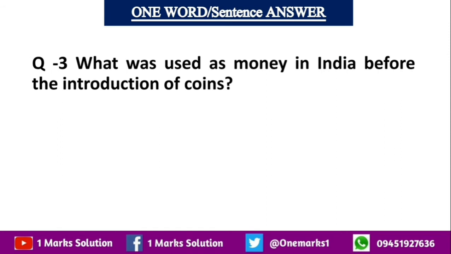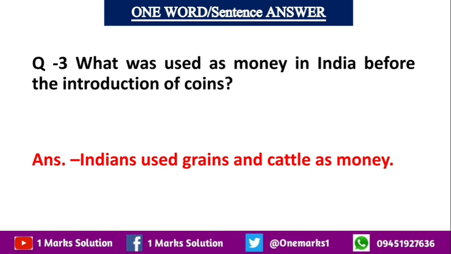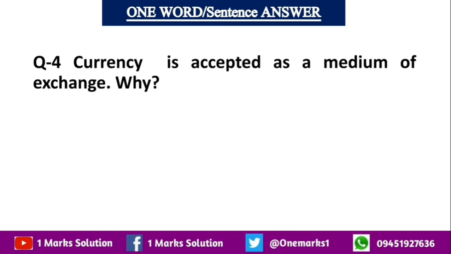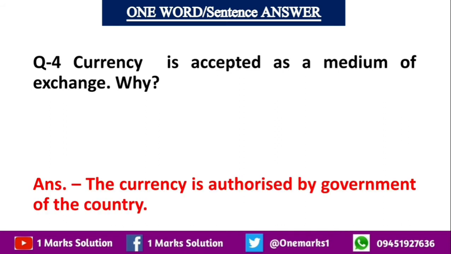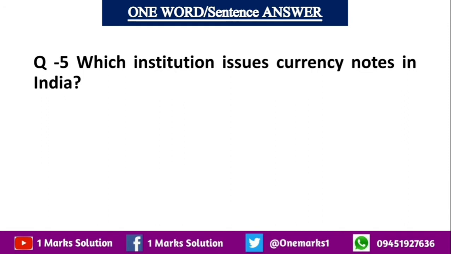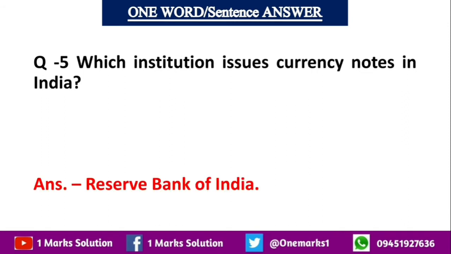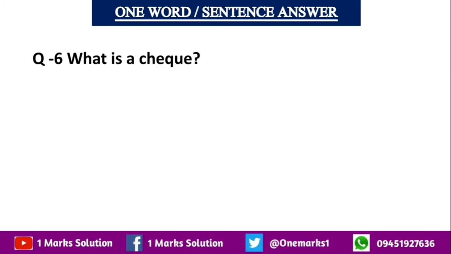What was used as money in India before the introduction of coins? Indians used grains and cattle as money, which is known as the barter system. Currency is accepted as a medium of exchange. Why? Because the currency is authorized by the government of the country. Which institution issues currency notes in India? This is the Reserve Bank of India, which produces the notes. The 1 rupee note is produced by the Government of India, Ministry of Finance.